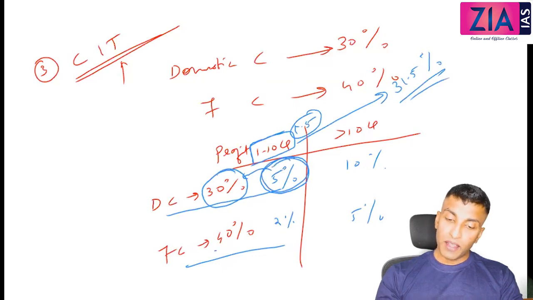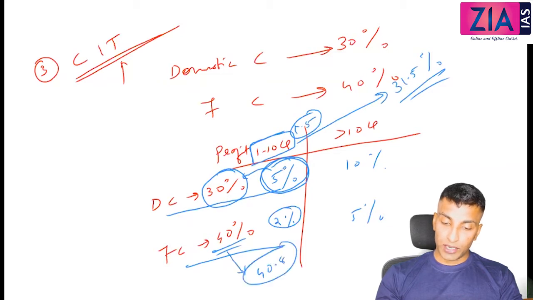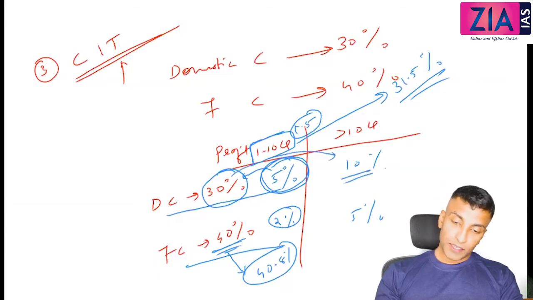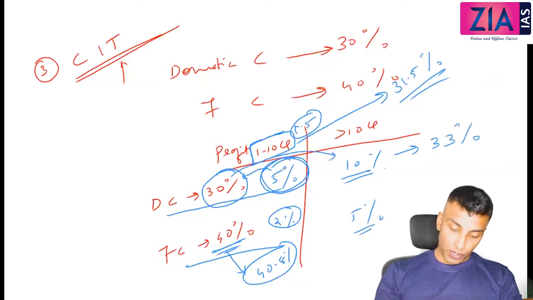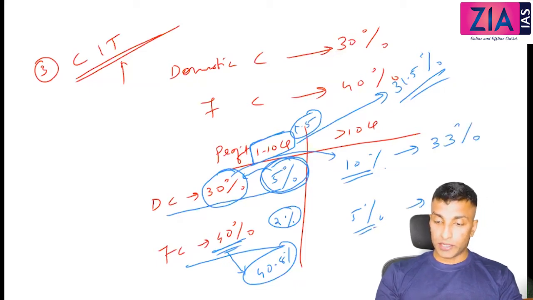Okay, similarly, what is 2 percentage of 40? That is 0.8. So how much it will come here? 40.8 percentage, not 40 plus 2. Similarly, here also 30 plus 10 percentage of 30. What is that? Here it will become 33 percentage, and then 5 percentage of 40, that will be 42 percentage, including the surcharge.